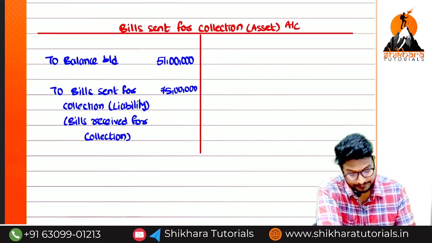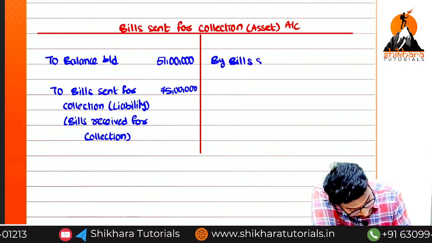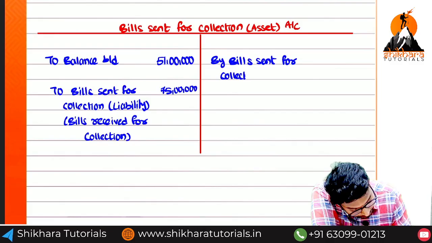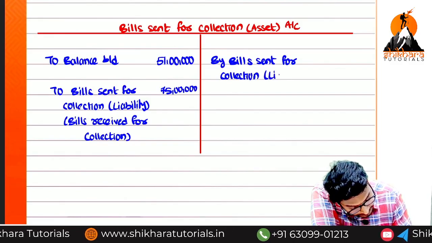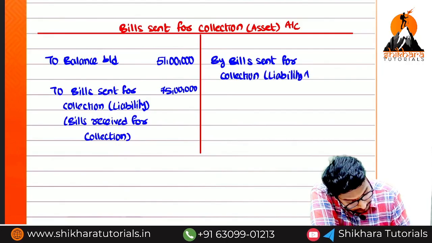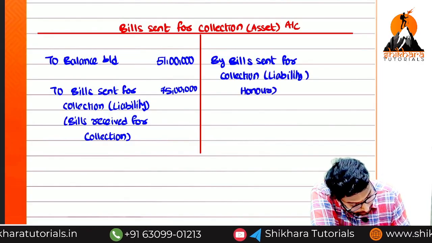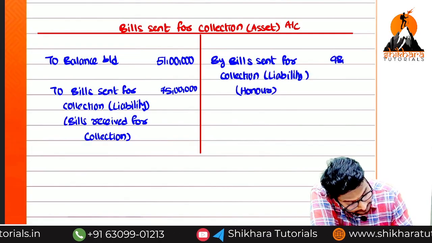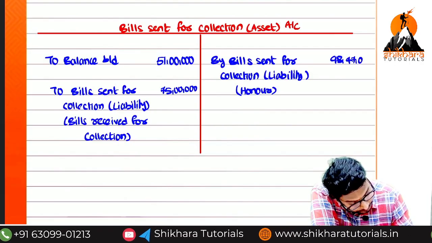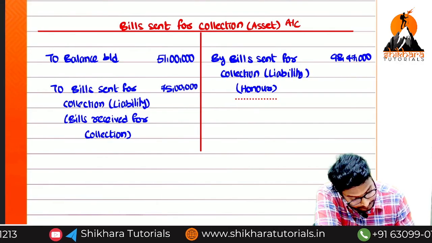So what do we need to write? Bills sent for collection. Asset or liability, amma? Liability. Can you say the honor amount? 98 lakhs 47,000. And dishonor also, same side or opposite side, amma? Same side.